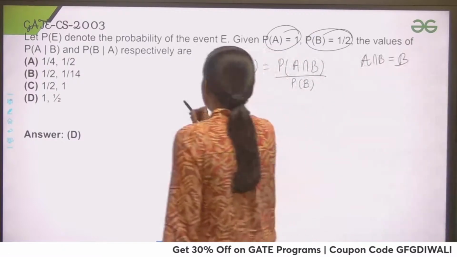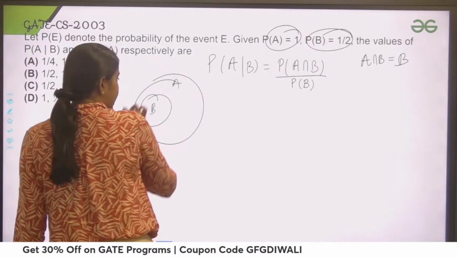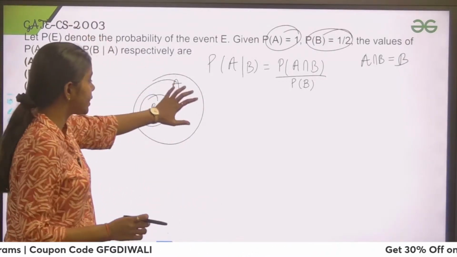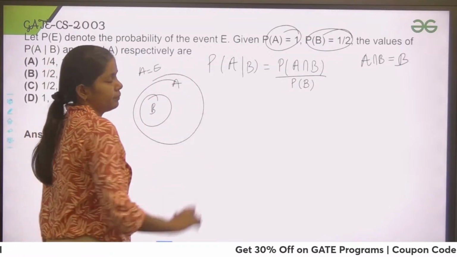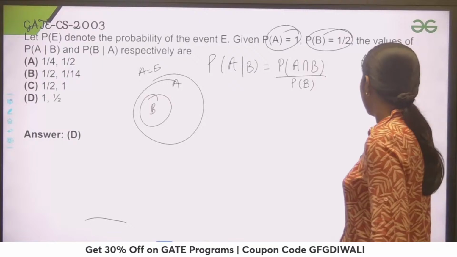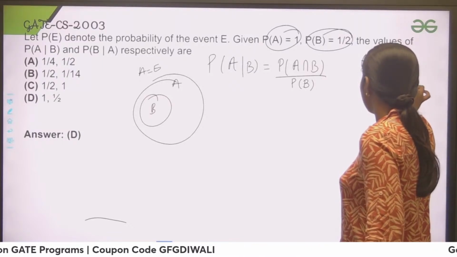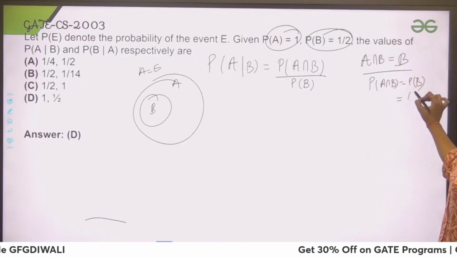Let's suppose this is A, this is your B. Because A is a sure event, no matter what event I take in this question, I can say that A intersection B is B. So the probability of A intersection B is the probability of B, which is 1 by 2.